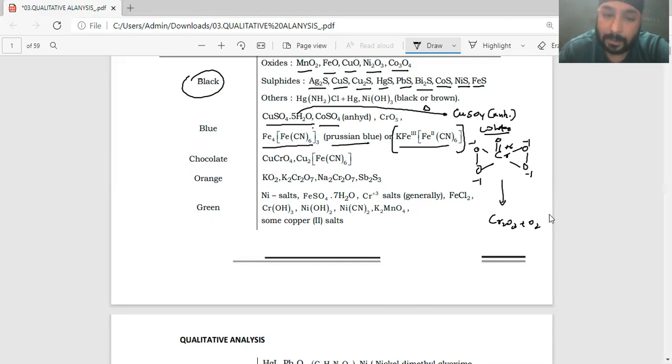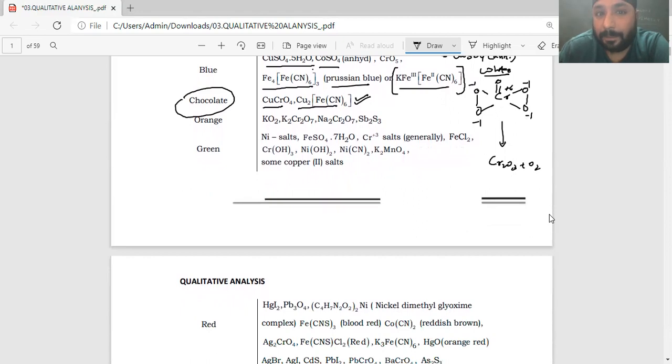Now, chocolate color compounds or salts will be CuCrO4, that is copper chromate, cupric chromate, and cupric ferrocyanide. These are chocolate colored, and you should know that in the confirmatory test of copper, you will be deriving this particular salt, which has a chocolate color. It's a very nice feel to see that salt, right?